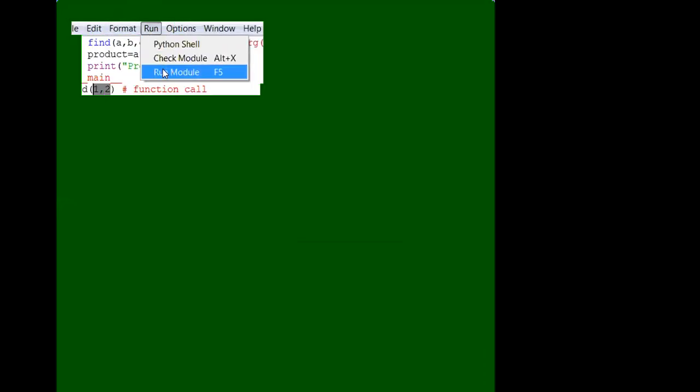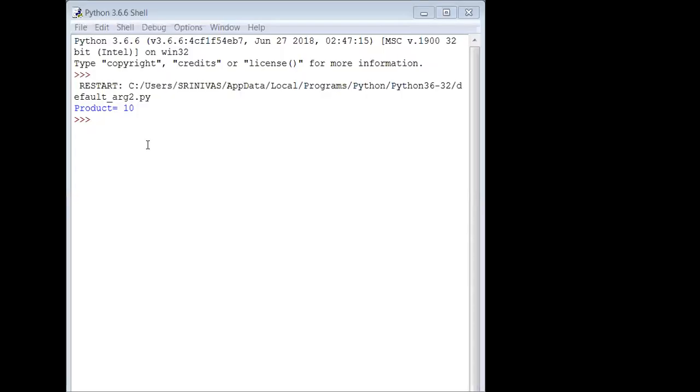Now let us click on run. Let us check the output. I will copy the output. Wait for a while. If you want to see the output, I will show you that also. If you don't believe me, I will show you. Yeah, it worked fine. You got product 10.